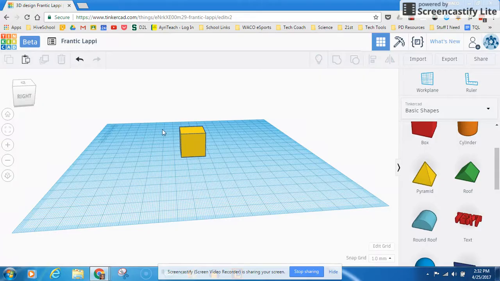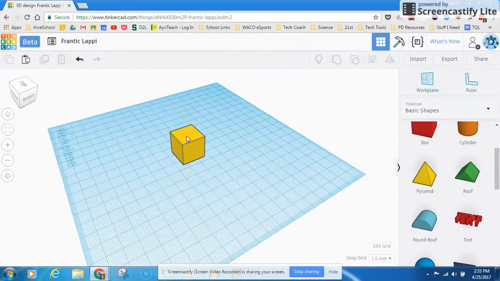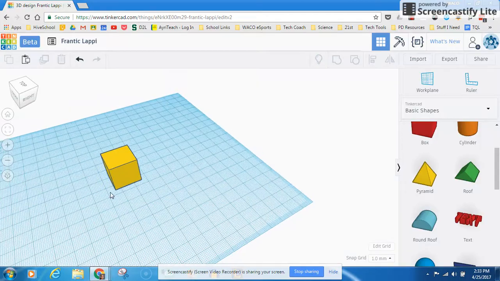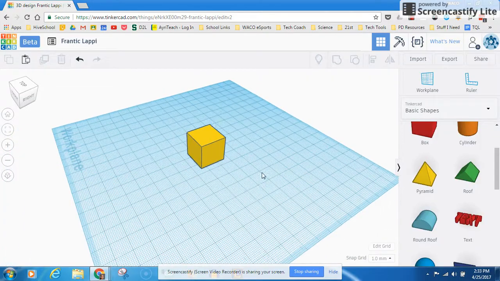So basically, these tools are okay, but really the mouse tools are going to make you more efficient. So right click, spin things around; mouse wheel, zoom in, zoom out; and shift right click, and you can move things around. Okay, those are your basics to movement on TinkerCAD.